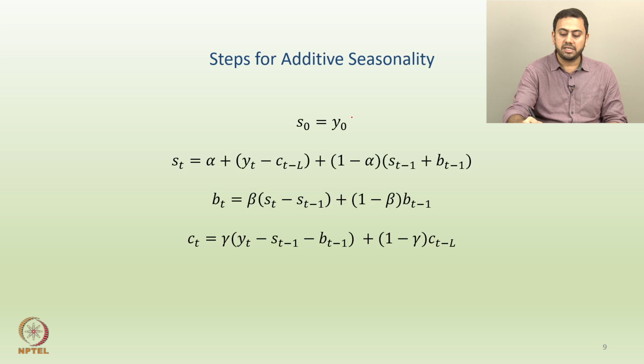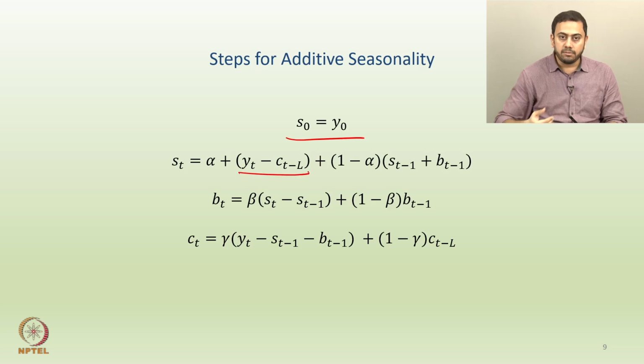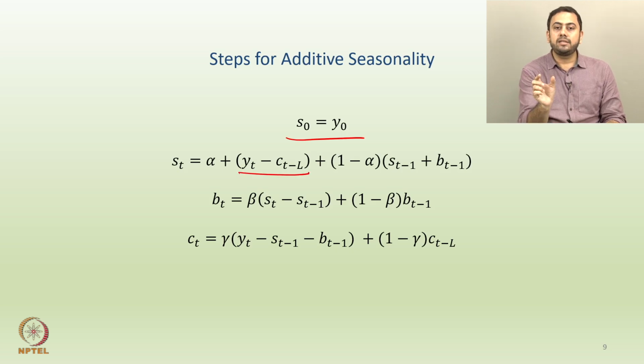Now, again the trivial situation does not change. So, S0 equals Y0. Now, if you notice here, St is alpha times (Yt minus Ct minus L) plus (1 minus alpha) applied on (St minus 1 plus Bt minus 1). So, here the only difference is, since you are adding the seasonality, this is Yt minus Ct minus L. Instead of Yt divided by Ct minus L, you want to subtract the seasonal effect from the series. Okay. And similarly, this does not change. So, Bt is still beta times (St minus St minus 1) plus (1 minus beta) times Bt minus 1.